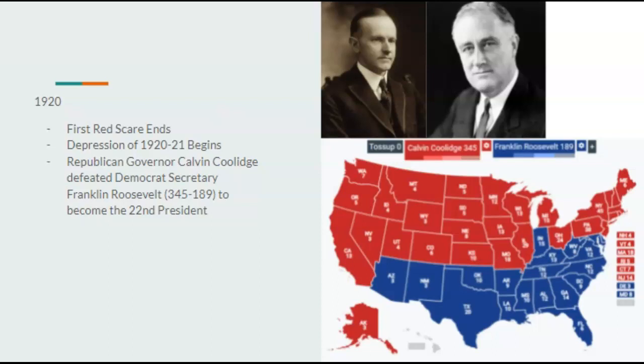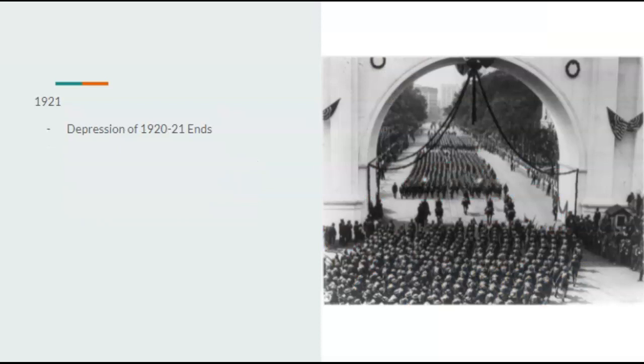And up until that point, Democrats would be in a good spot once again. However, that's not the case due to this Depression. And Republicans would nominate Massachusetts Governor Calvin Coolidge, and Democrats would nominate Secretary of War Franklin Roosevelt, and due to the Depression, Coolidge would defeat Franklin Roosevelt 345 to 189. So, there goes Roosevelt's chance of becoming president. 1921, the Depression of 1920 to 21 would end.